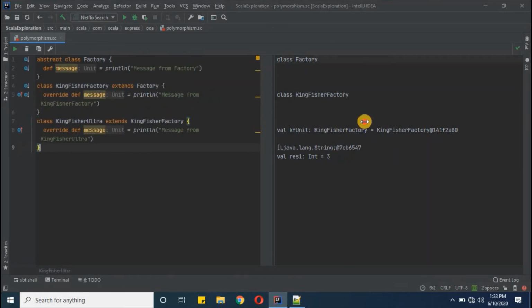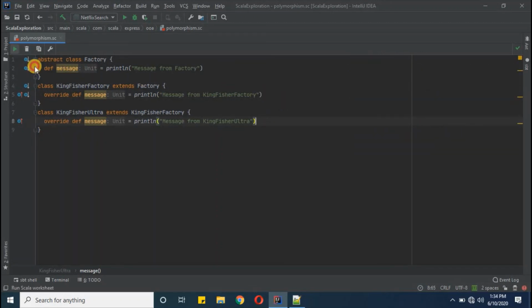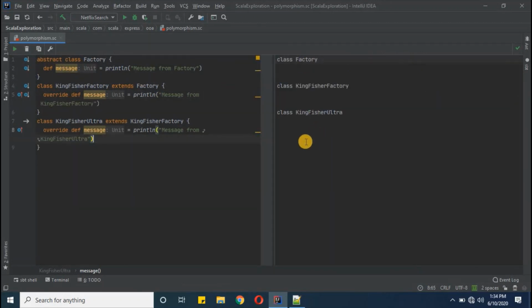After this example, we have talked about polymorphism. So here I'm defining the same class hierarchy called factory, Kingfisher factory and Kingfisher ultra. Kingfisher factory will inherit the factory abstract class, and Kingfisher ultra will inherit the Kingfisher factory class. All these three classes will have the same message function. Just the debug message I have changed here for factory, here for Kingfisher factory, and here for Kingfisher ultra. Now I will run. So all these three classes have been defined.